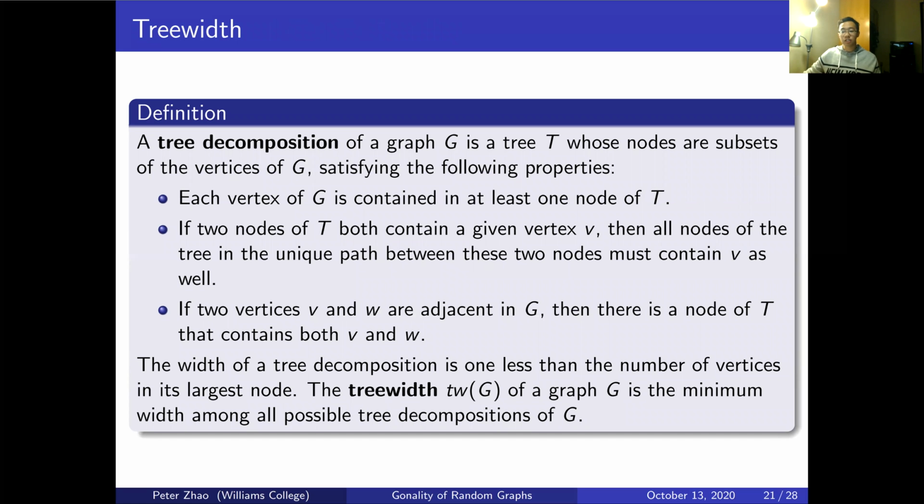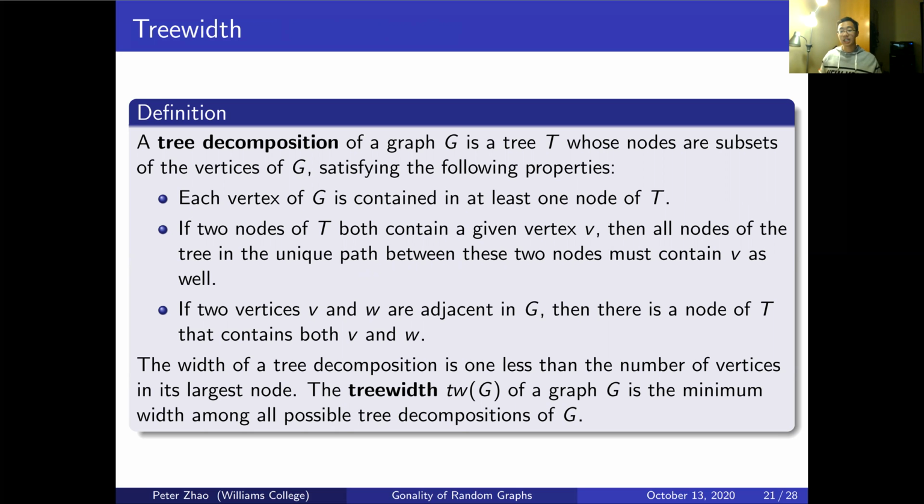A tree decomposition of a graph is a tree whose nodes are subsets of the vertices satisfying certain properties: each vertex of G is contained in at least one node of T; if two nodes of T both contain a given vertex, then all nodes on the unique path between these two nodes must contain V; and if two vertices V and W are adjacent in the graph, then there's a node of T that contains both of them.